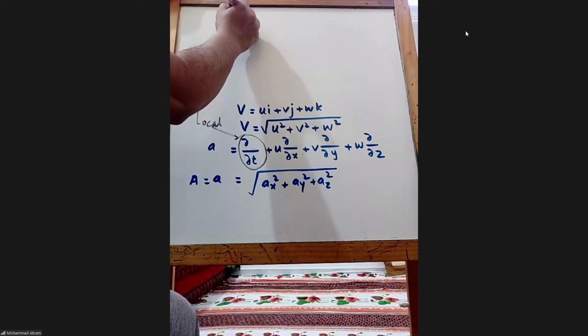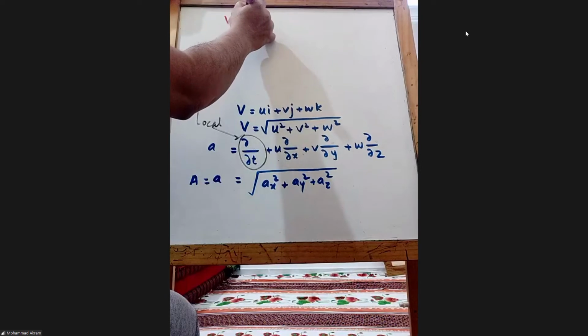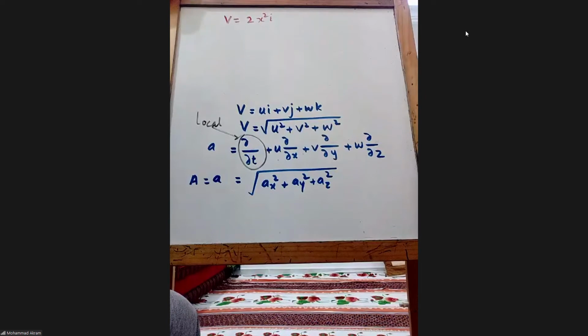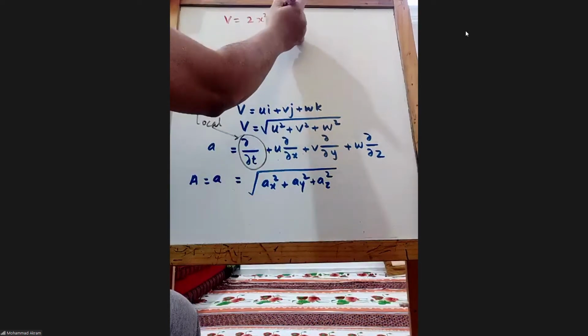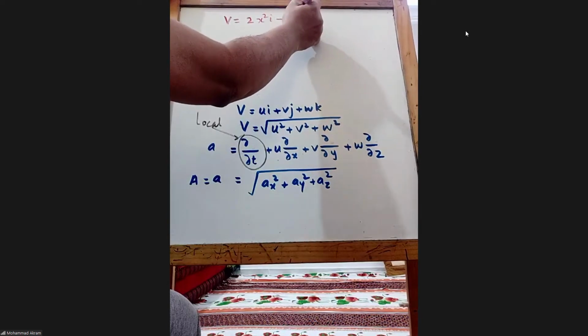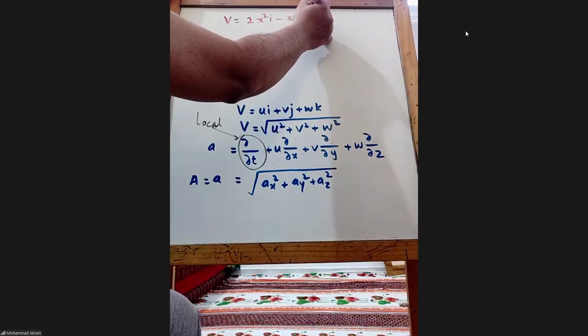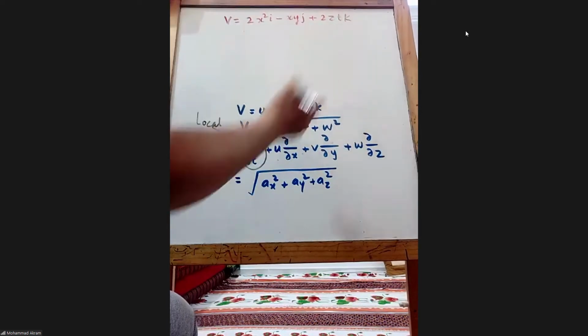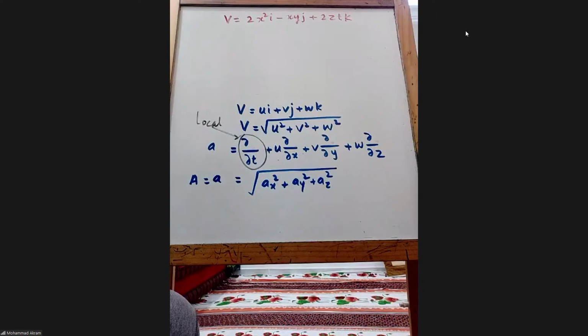Yes. V equals 2x square i, minus xy j plus 2zt k. Please just confirm. Yes, this is the velocity that we found.